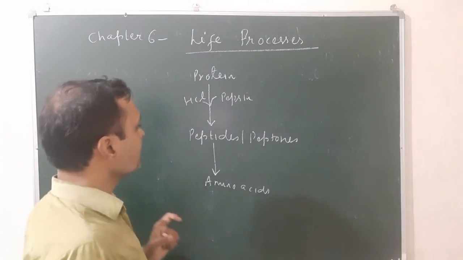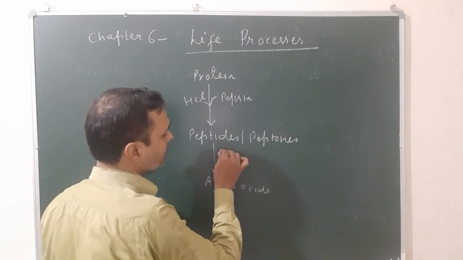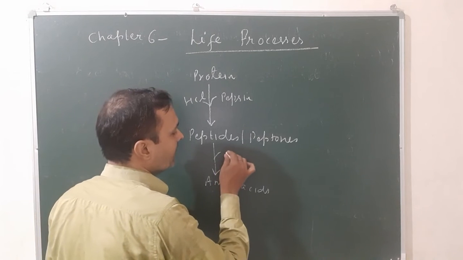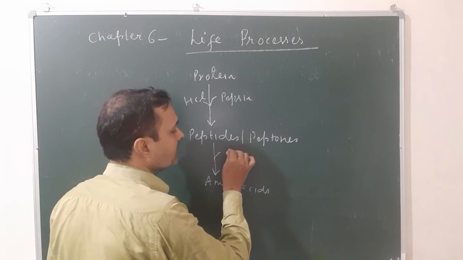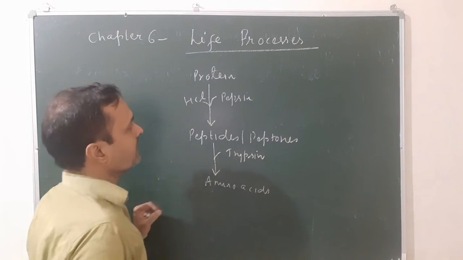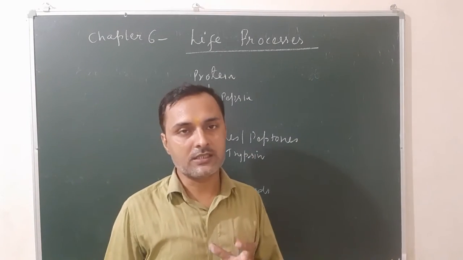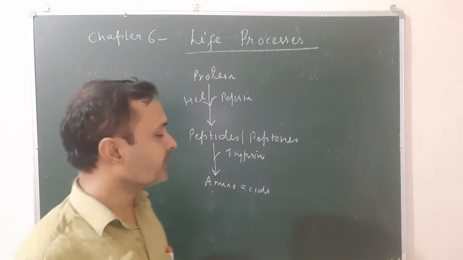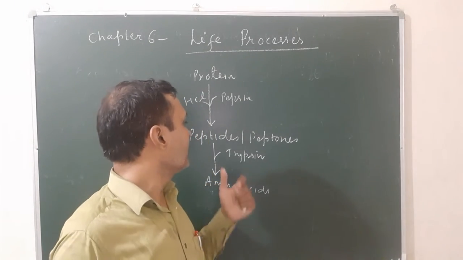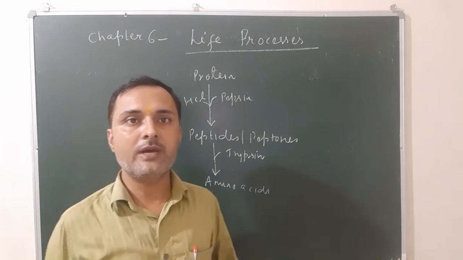Further, this short chain is broken down into amino acids in presence of the enzyme trypsin, present in the pancreatic juice. HCl and pepsin are present in the gastric juice, whereas trypsin is present in the pancreatic juice, which helps in the breakdown of peptides or peptones into amino acids.